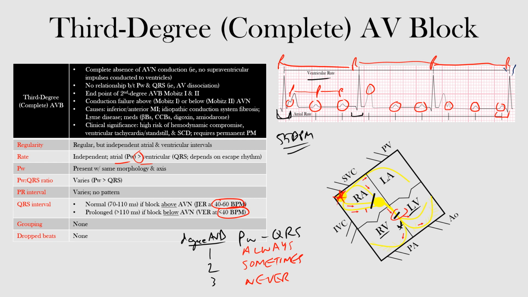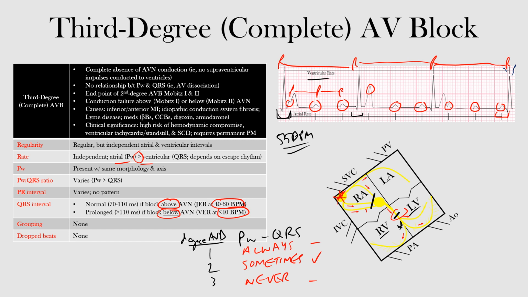Now the QRS interval will be normal or prolonged. We said it's normal if the block is above the AV node, in which case we can have a junctional escape rhythm. It could be prolonged, greater than 110 milliseconds, if it's below the AV node, where we have a ventricular escape rhythm with wide QRS complexes and a rate less than 40 beats per minute. There's no grouping and there are no dropped beats in this case. So like first degree AV block, there are no dropped beats. In second degree, we did see dropped beats. However, in third degree, we do not see them.